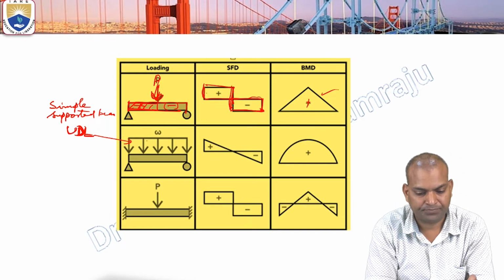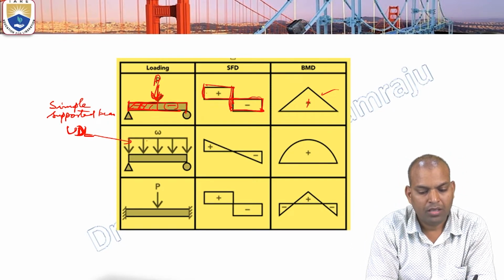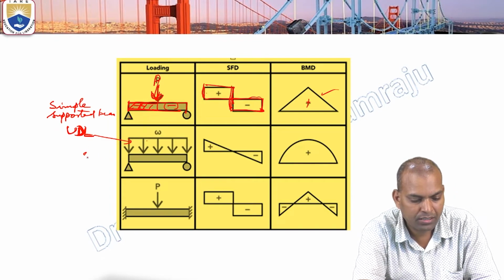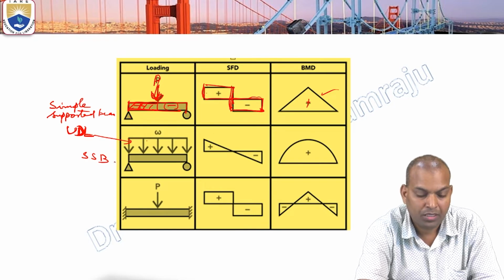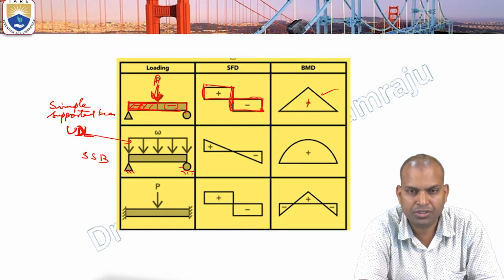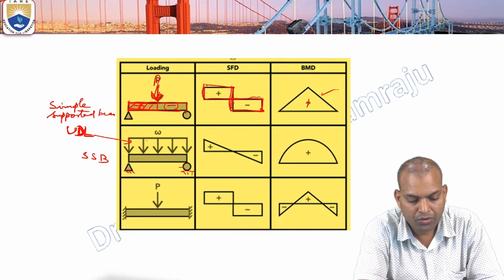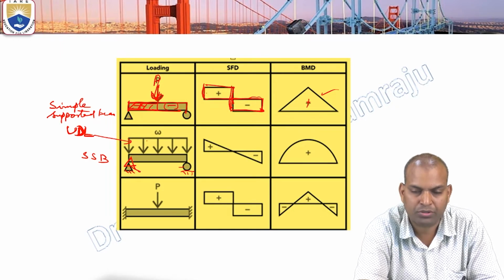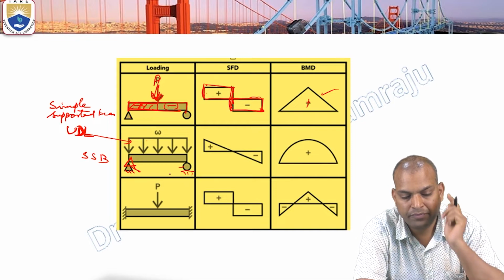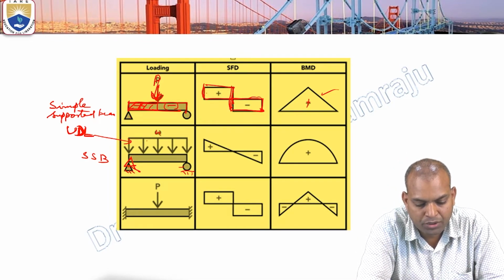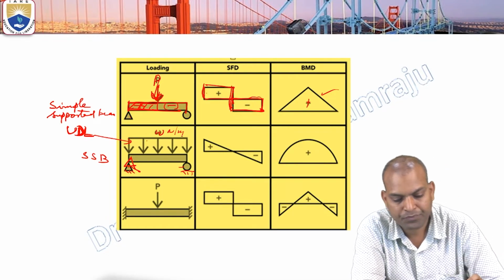UDL is acting. When the load is uniformly distributed, what is the type of beam? The type of beam is again a simply supported beam. The supports here are a roller support and a hinged support. Now the hinged support we can call a knife edge support. Okay. For the knife edge support, what is W here? That is Newton per meter.